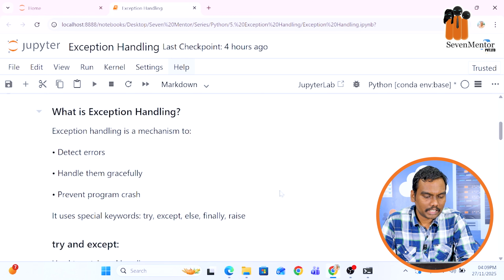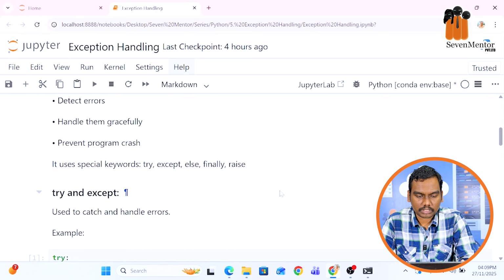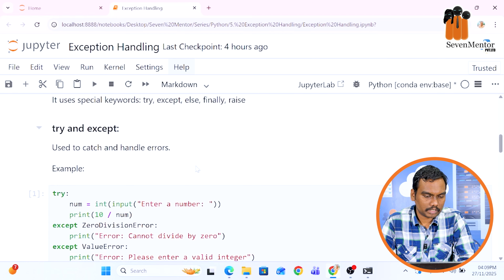In exception handling, we have some special keywords: try, except, else, finally and raise. With the help of these keywords, we will handle the error gracefully and avoid crashing our program.